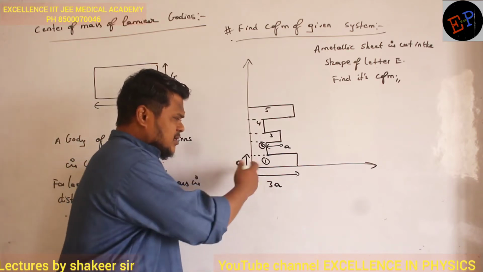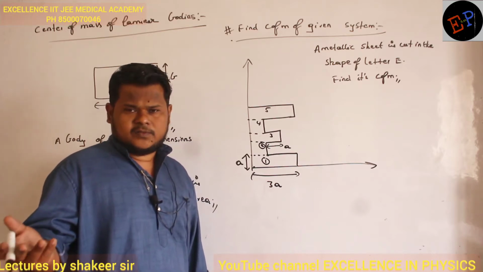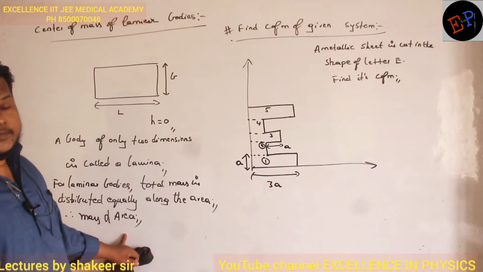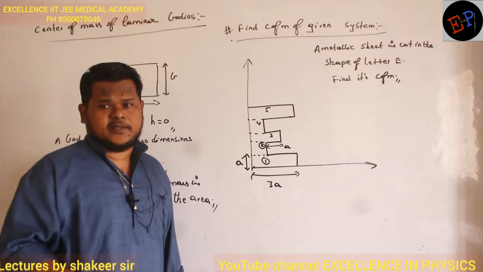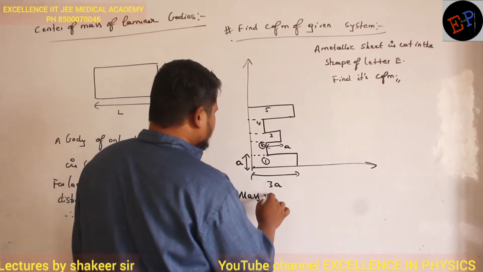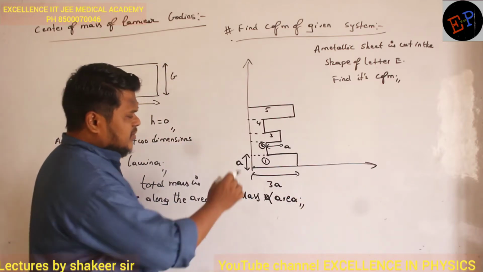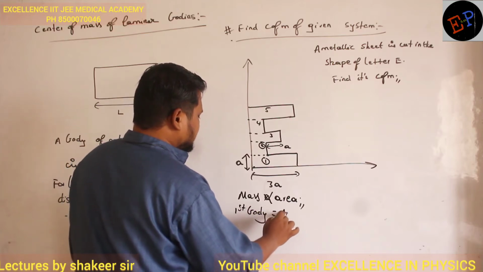Then what is the mass of each lamina? Is it given? No. But here what I have written is mass is directly proportional to area. Because this is only a lamina, mass is distributed equally throughout the area. So I can say mass is directly proportional to the area of the lamina. Now take the mass of the first body, m1.